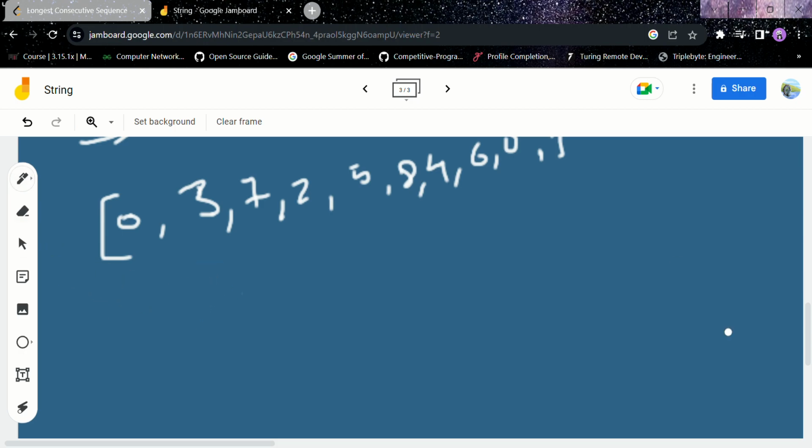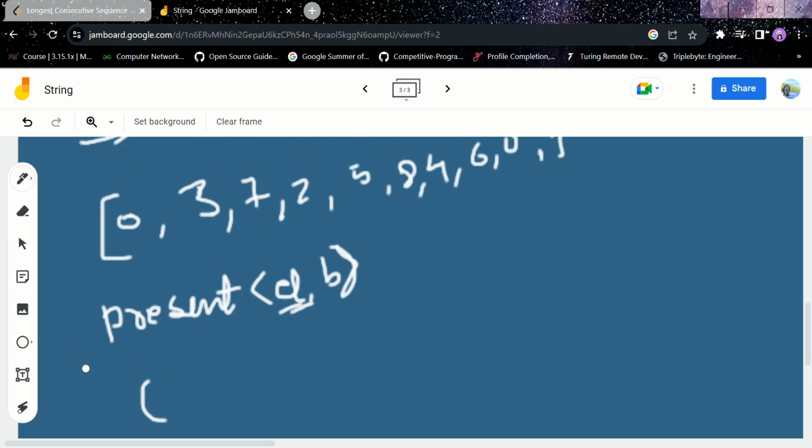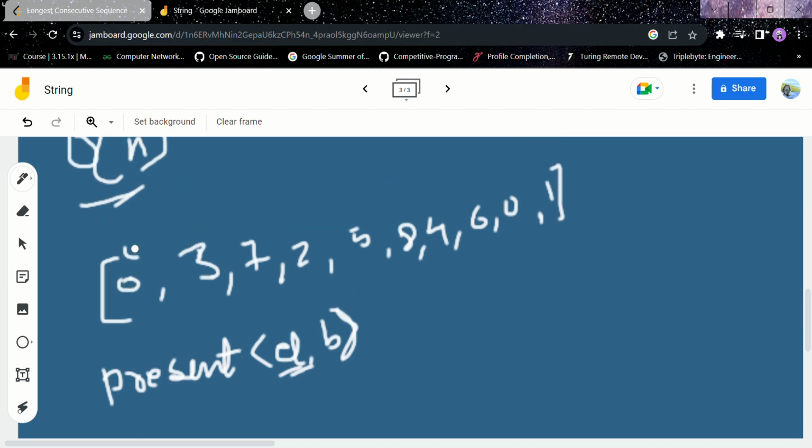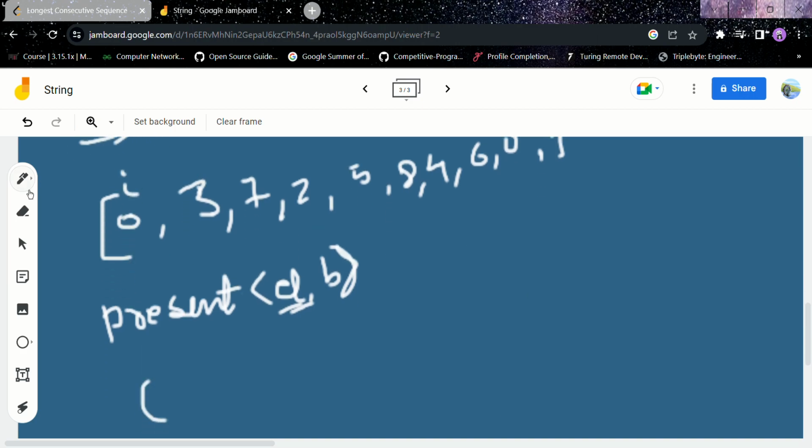First of all, we have a map. We will name the map present, with an element of type integer and a boolean value. Now we store the elements in the hash map present. First of all, we traverse the array. Is 0 present in the hash map? No, 0 is not present, so make it present and make it true. Now 3: is 3 present? No, 3 is not present, so make it present.